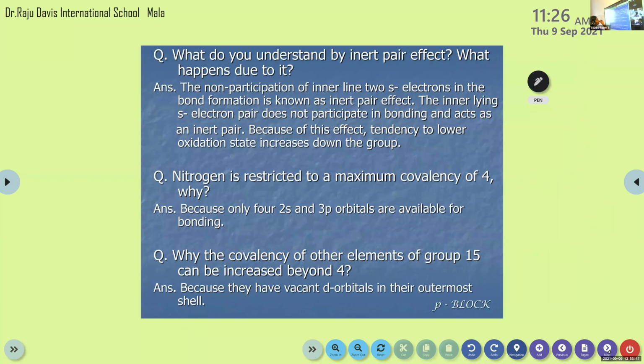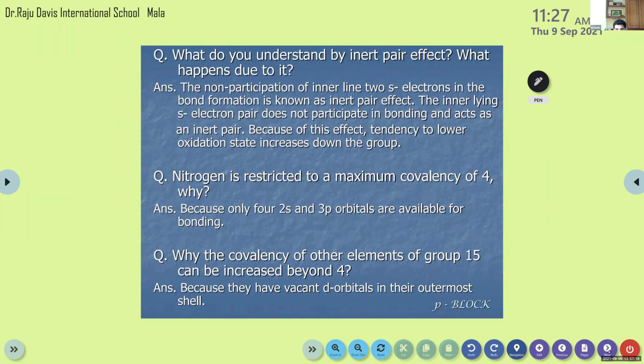Next one: what do you understand by inert pair effect? I already explained it. The non-participation of inner lying s electrons in bond formation is known as inert pair effect. The inner lying s electron pair does not participate in bonding and acts as an inert pair. Because of this effect, the tendency to show lower oxidation state increases down the group. You just need to know the reason, that is inert pair effect, where the s orbitals do not get involved in bonding because they are completely filled.